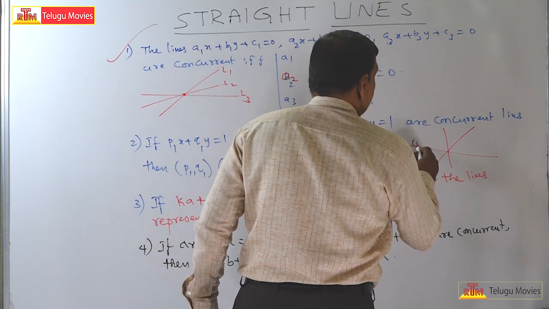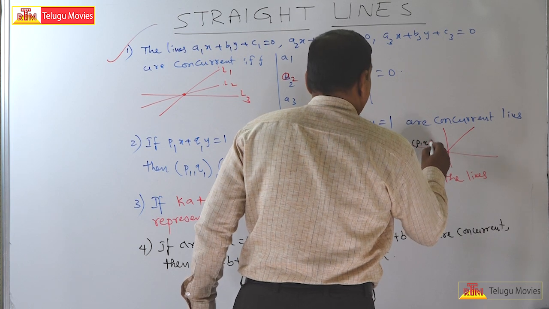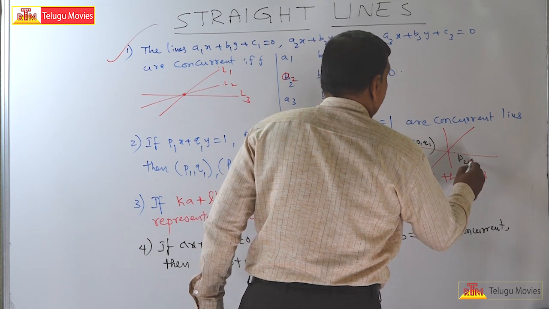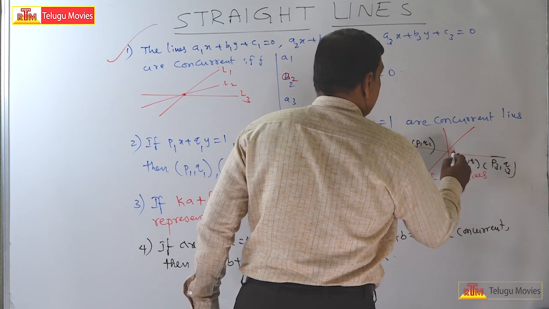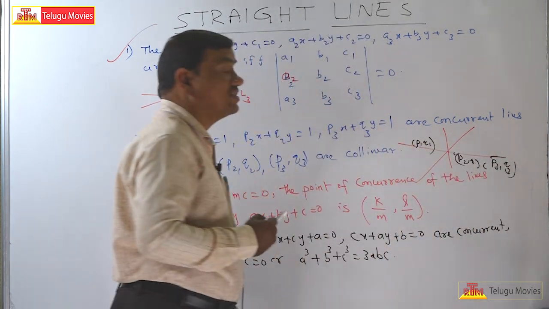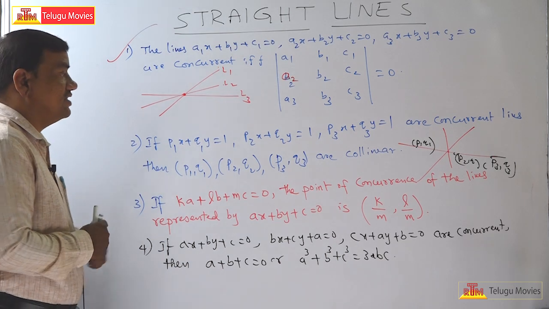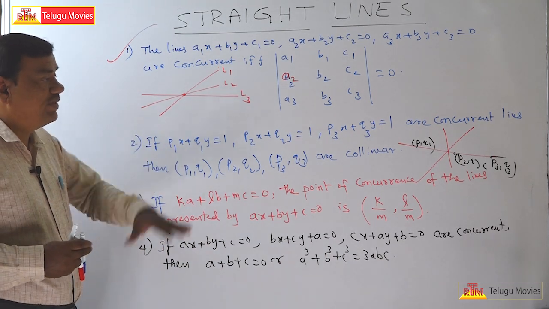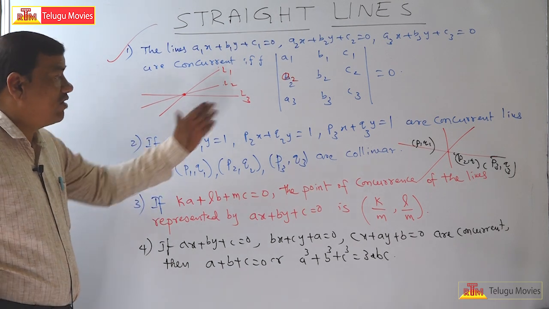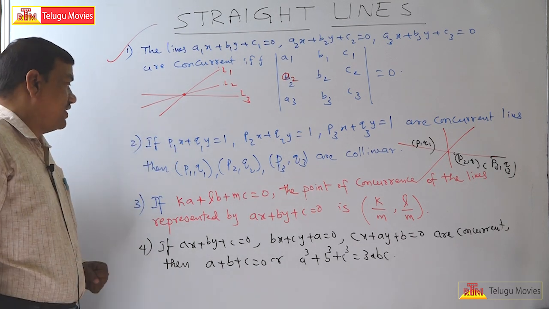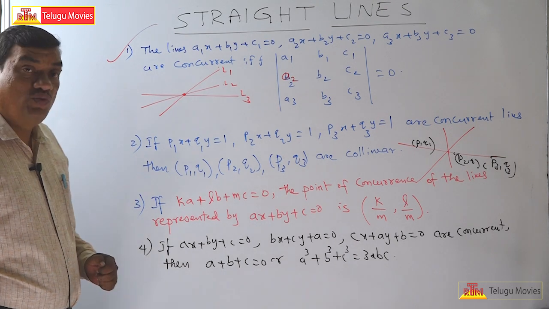So this is P1Q1, this is P2Q2, and this is P3Q3. That means these three points lie on any one of the lines. That is, P1Q1, P2Q2, P3Q3 are collinear. They lie on any one of the lines. Okay, now the next one is